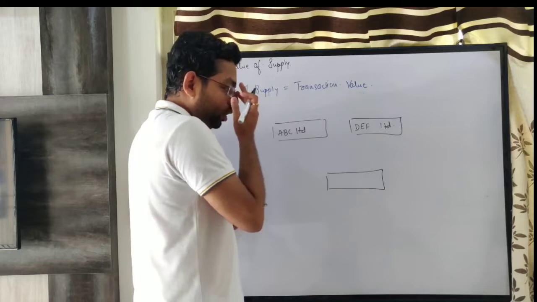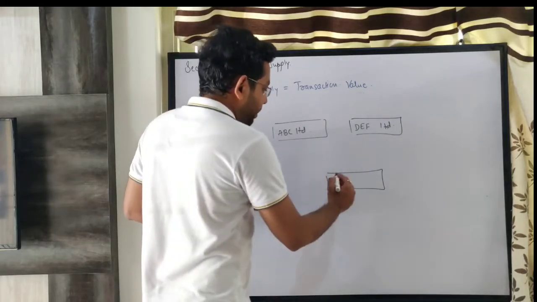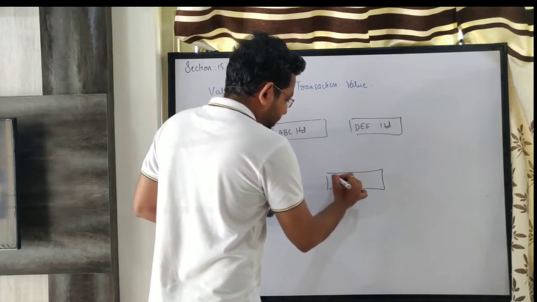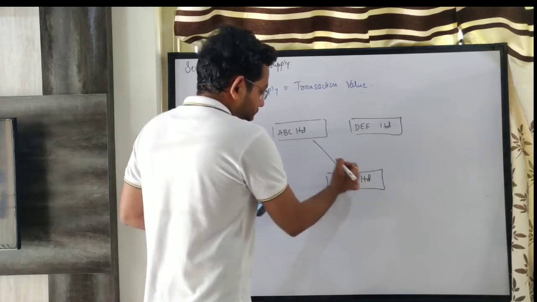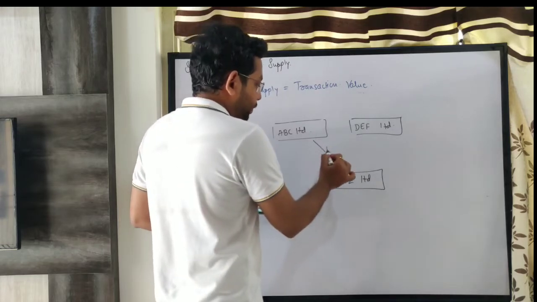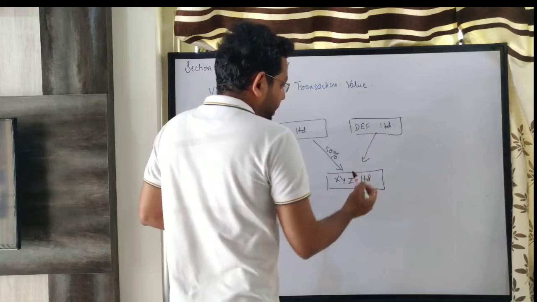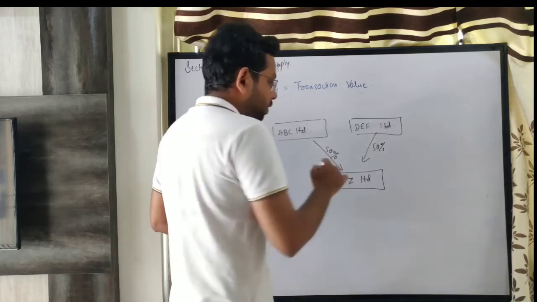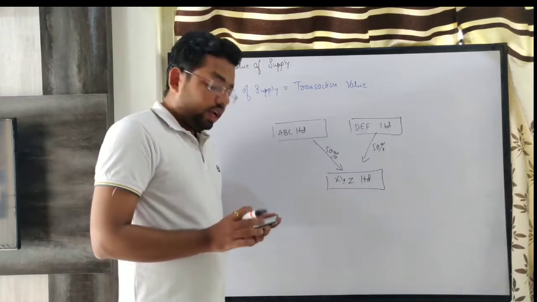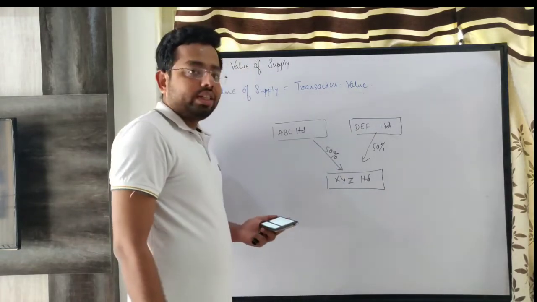They are entering into a joint venture type category where they are forming XYZ Limited. 50% of the stock is with ABC Limited, and DEF Limited is also holding 50% of the stock of XYZ Limited. So they directly are controlling an entity that is XYZ Limited.